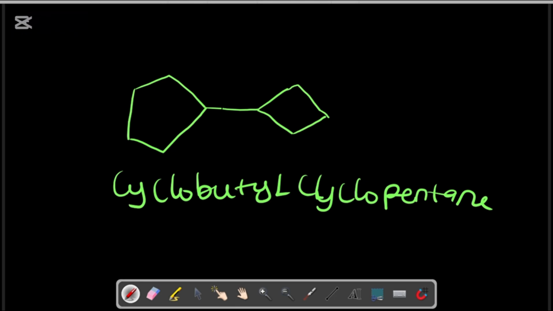As you can see here, we have 5: 1, 2, 3, 4, 5. So this is 1, 2, 3, 4, 5. So we have 5, and we call this cyclobutyl cyclopentane. So that is the name of this compound.